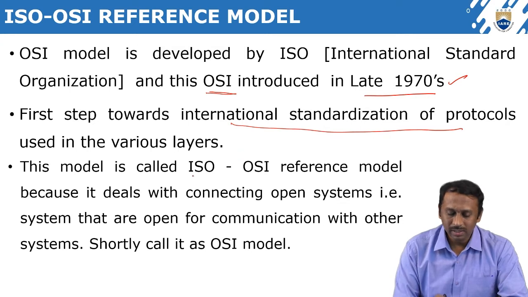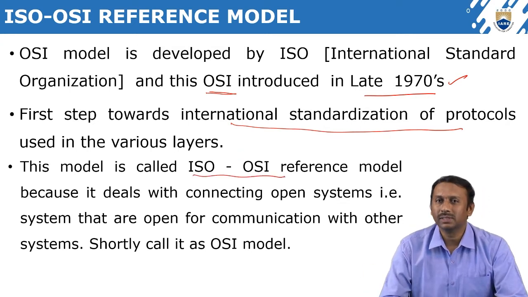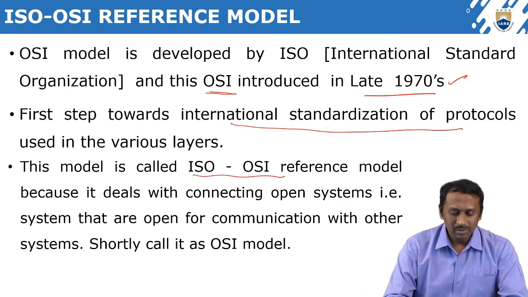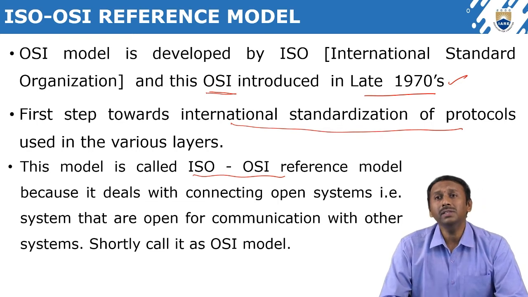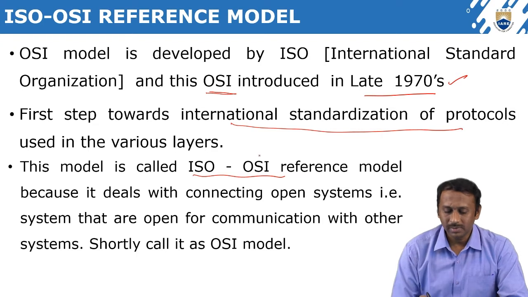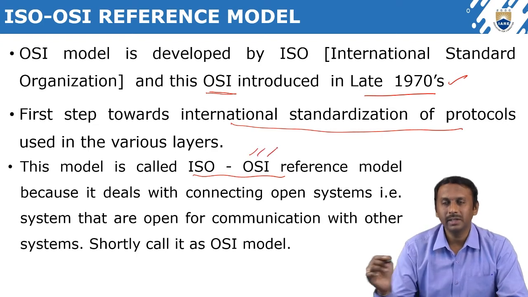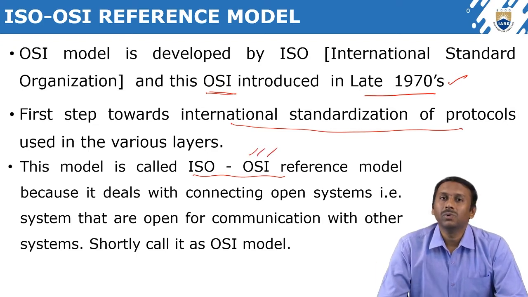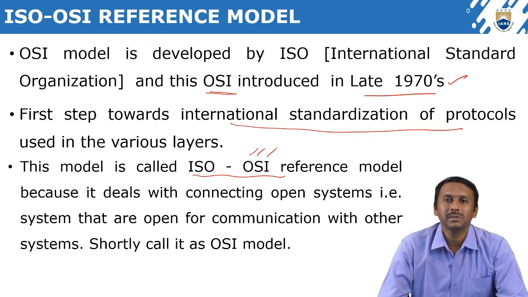We call this model the ISO OSI reference model because it deals with open system interconnection. OSI stands for open system interconnection.